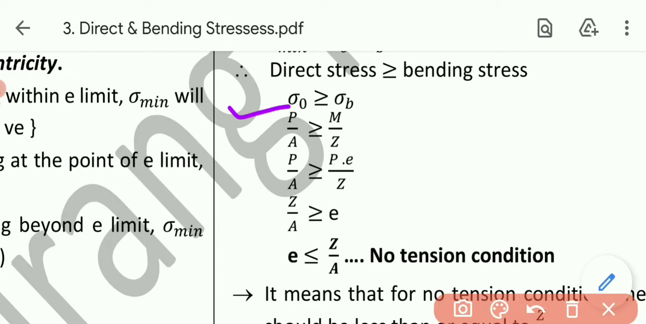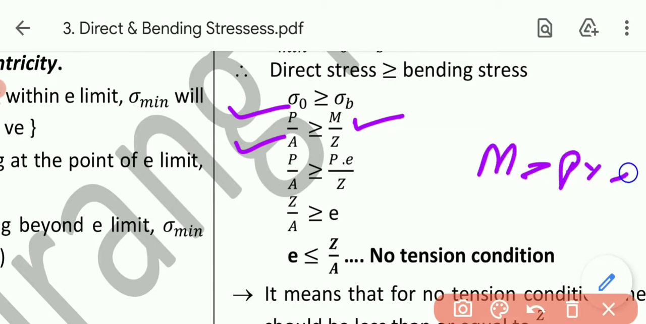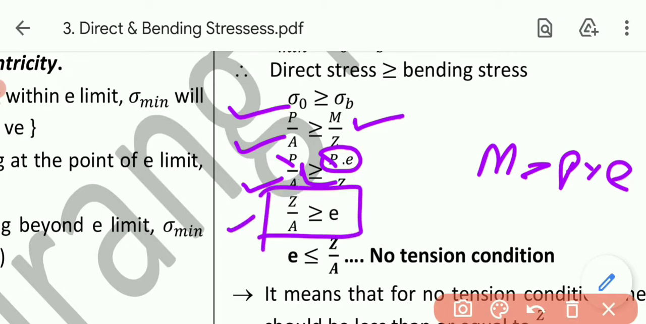So sigma 0 should be greater than or equal to sigma b. Sigma 0's formula is p by a, sigma b's formula is m by z. Now m equals p into e. Let's put down this value of m, that is p into e. The rest of the terms are as they are: p by a equals p by e into z. P will be cancelled, and z will be cross multiplied. So ultimately I can say z by a should be greater than or equal to e.